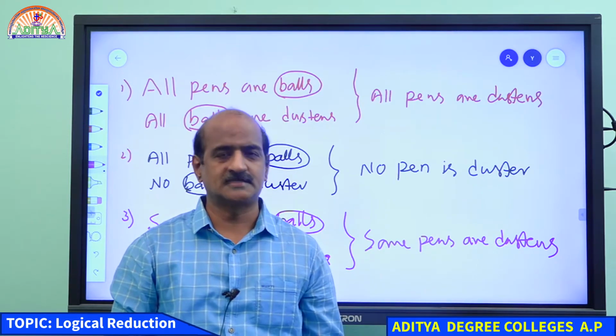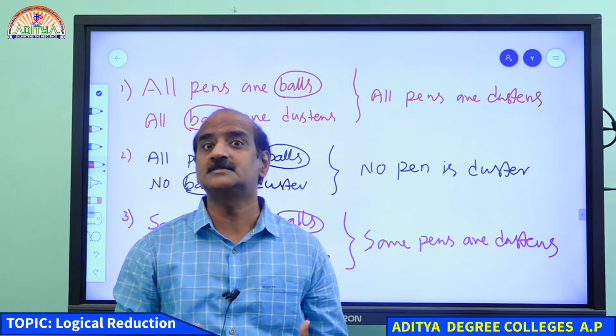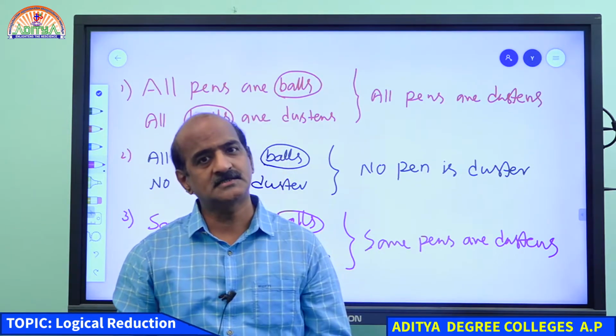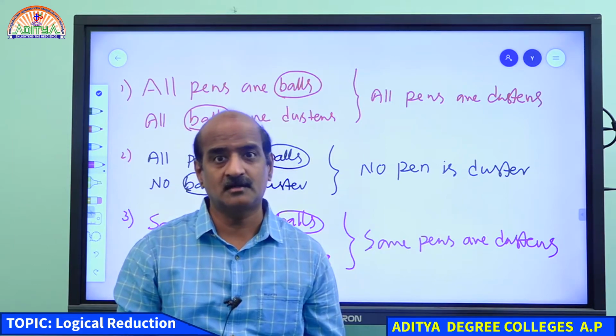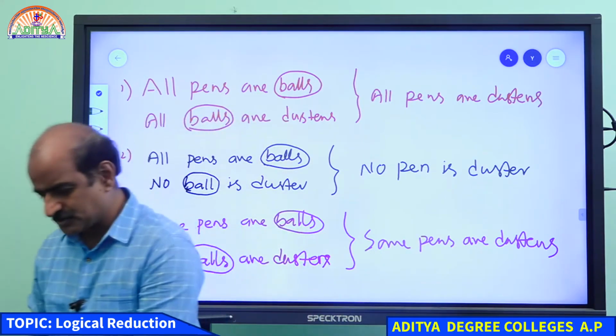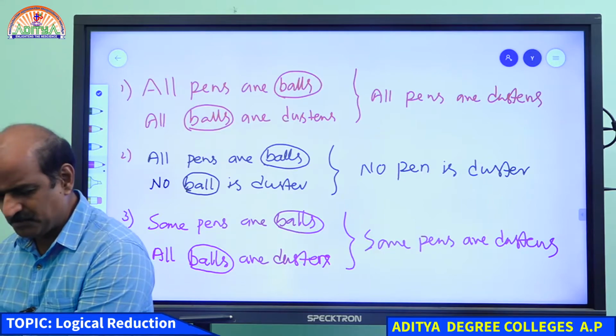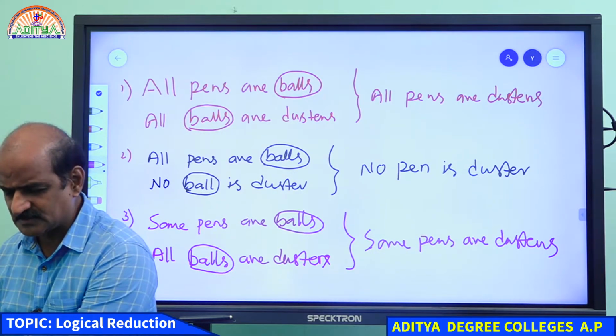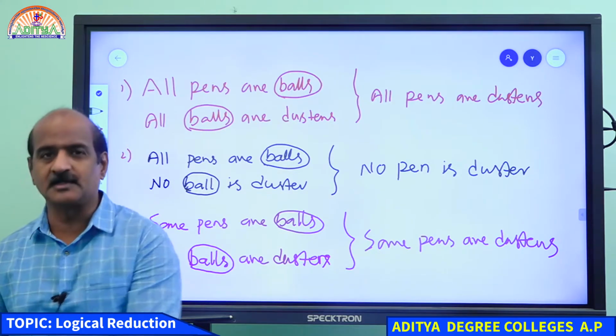So far, this is a very simple technique. These are the standard formats where we get the conclusion. In some cases, we may not be able to get the conclusion. To get the mediate inference, the simple technique is to draw a Venn diagram. It is very easy to get the answer. Students, I think we are absolutely clear.